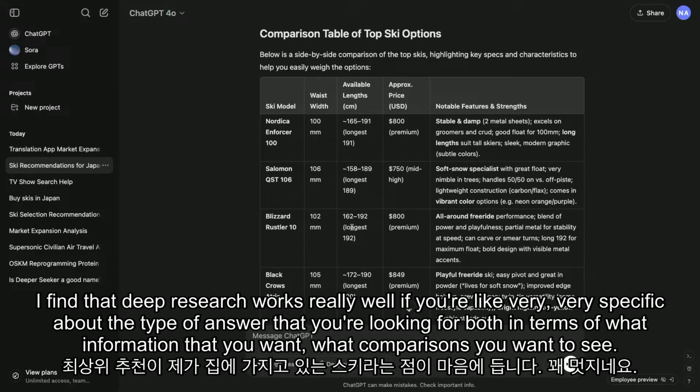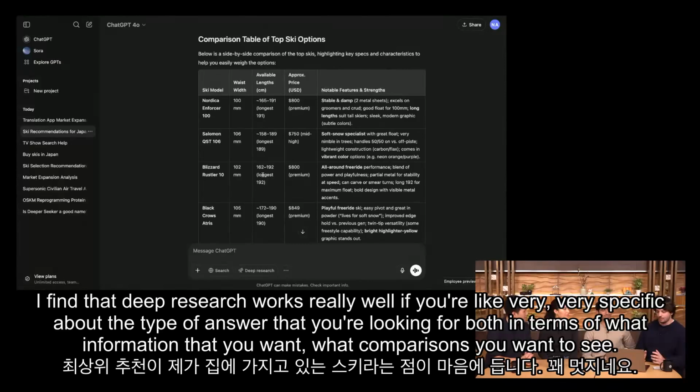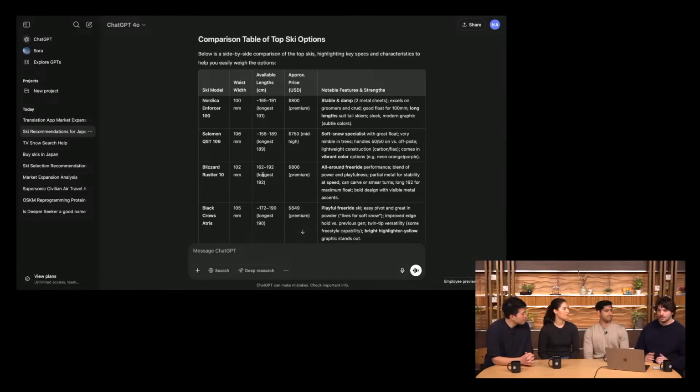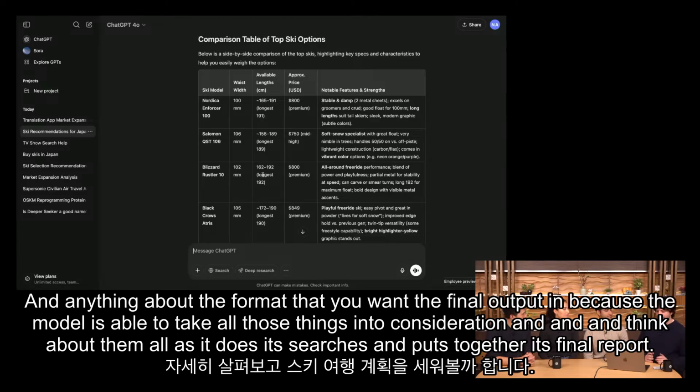I find that Deep Research works really well if you're very, very specific about the type of answer that you're looking for, both in terms of what information you want, what comparisons you want to see, and anything about the format that you want the final output in, because the model is able to take all of those things into consideration and think about them all as it does its searches and puts together its final report.